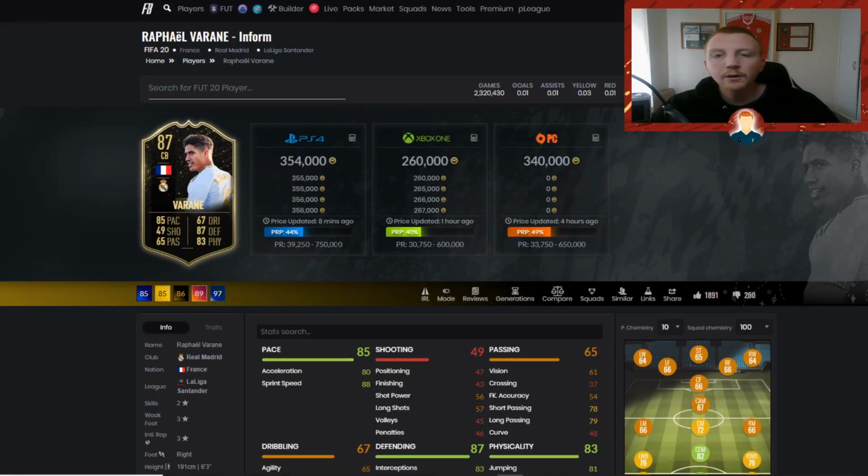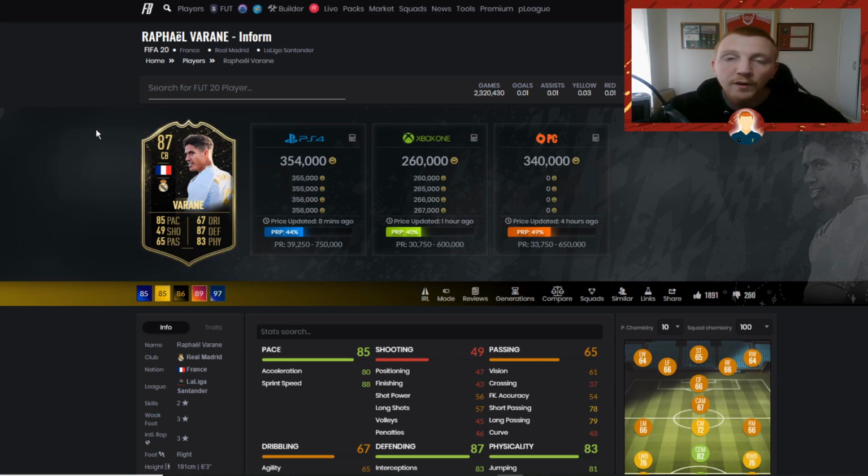Before we get into the video, I want to show you a really quick example using La Liga Team of the Season. Jump over to the PC screen now. You can see Rafa Varane on the screen, the 87 rated inform. Now on Wednesday, when the guaranteed Premier League Team of the Season pack came out, there was an absolute mass panic on the market. All special cards were going down because all Timmies were selling all their cards so they could afford to do the guaranteed pack.